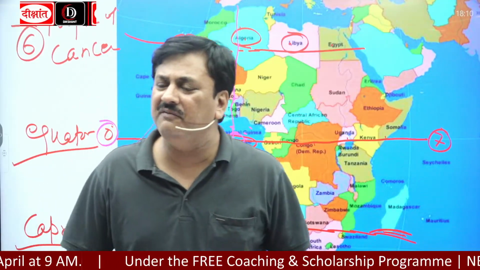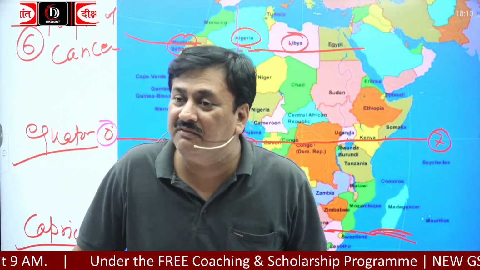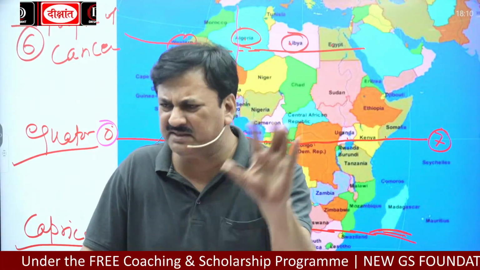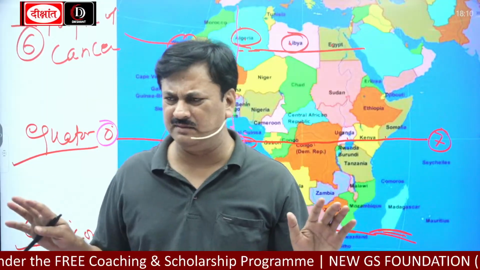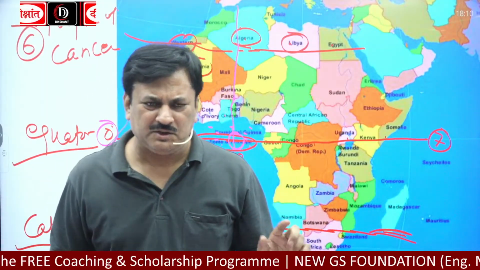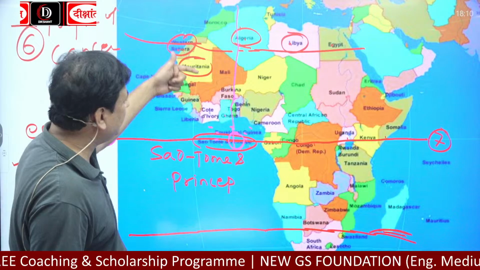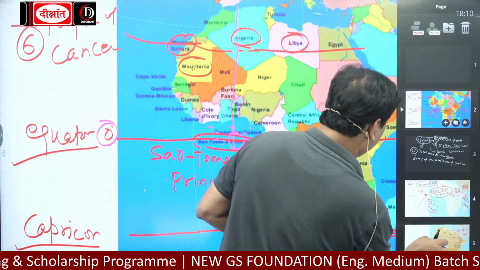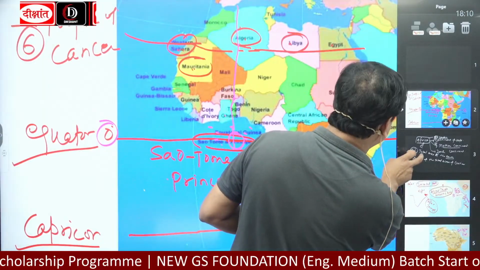Why are they called Africa Minor? Because they are very close to Europe. This is the reason. There is no other reason. Okay? So Africa Minor. Okay? Africa Minor is what?